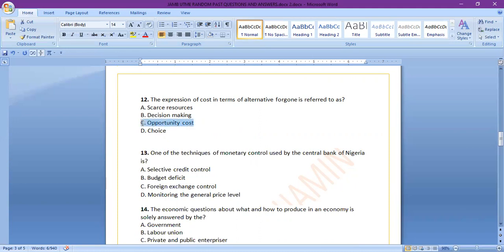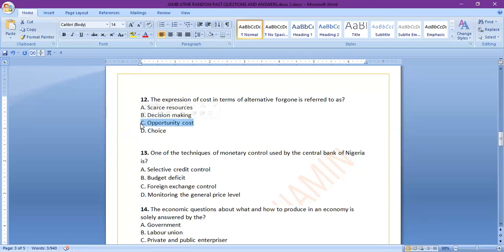Opportunity cost. You have 100 naira and then you want to buy, let's say a textbook that costs 100 naira. And then at the same time, you also want to, let's say, buy a bottle of soft drink that is also 100 naira. But you only have 100 naira. So, between buying a book and buying a bottle of soft drink, you have to choose one. So whatsoever you choose, the other one that you didn't choose is the one that you have forgone. So that is the opportunity cost.